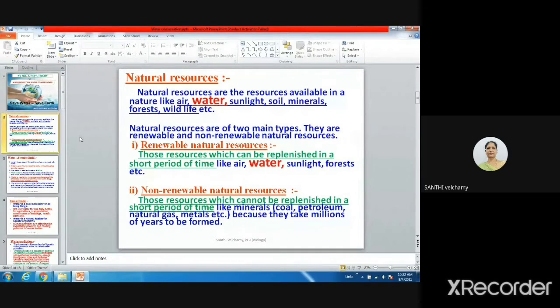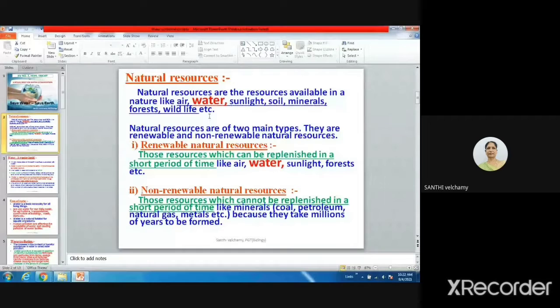Before studying about the importance of water, let us see what are natural resources. They are the resources occurring in nature. There are various types of natural resources: air, water, sunlight, soil, minerals. Water is one of the natural resources among these because it is in nature.